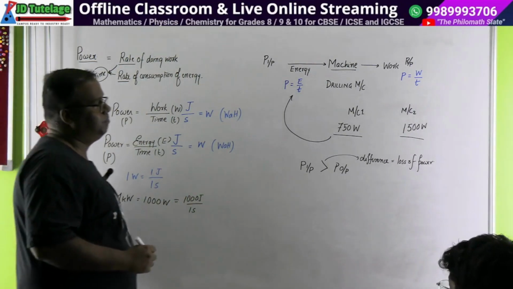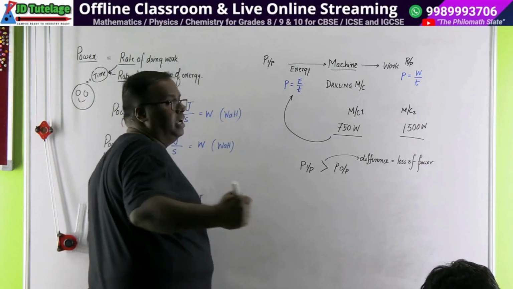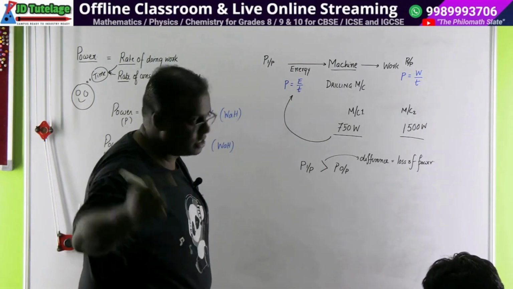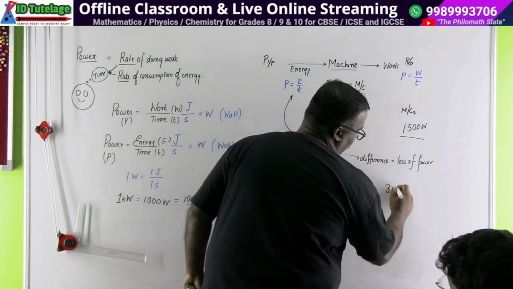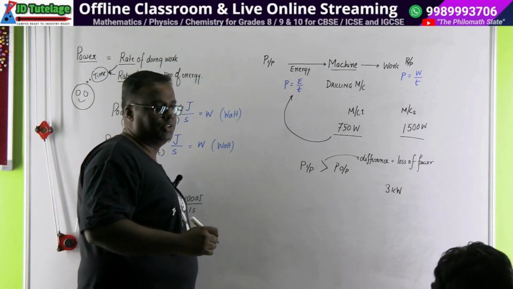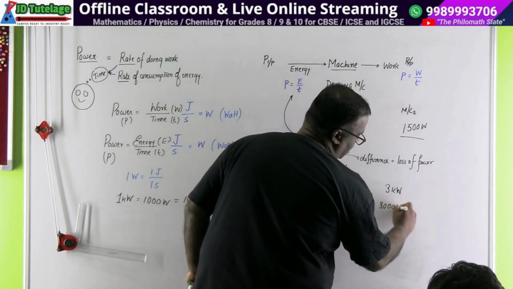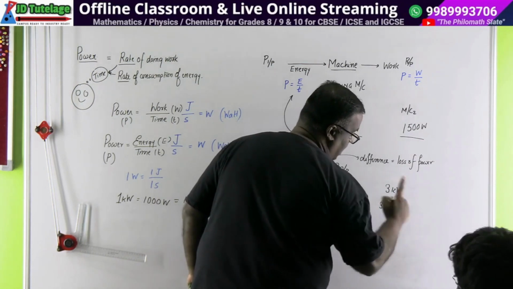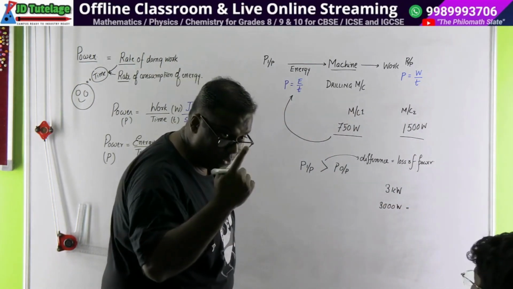For example, when we buy an electric iron, or the geysers that we buy, we'll say our geyser is 3 kilowatt. A 3 kilowatt geyser means 3000 watts. It heats quite well. That means if it runs for 1 second, it is consuming 3000 joules.